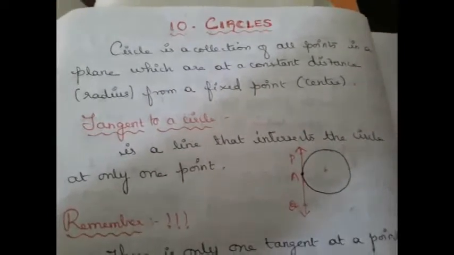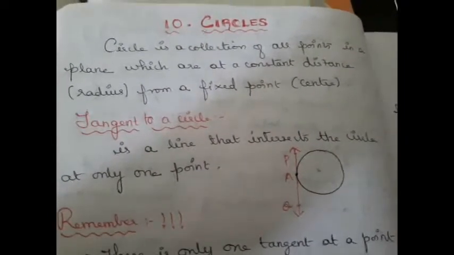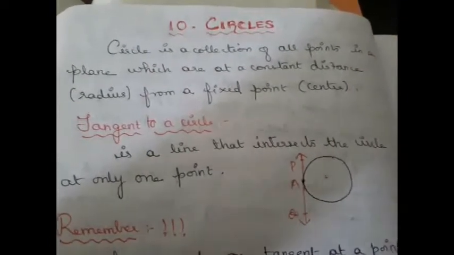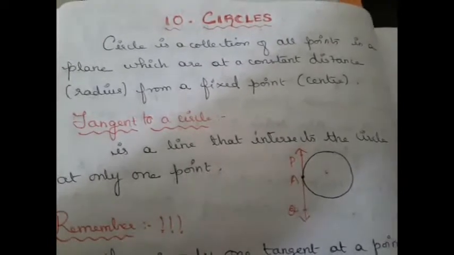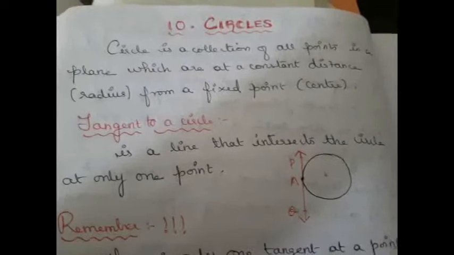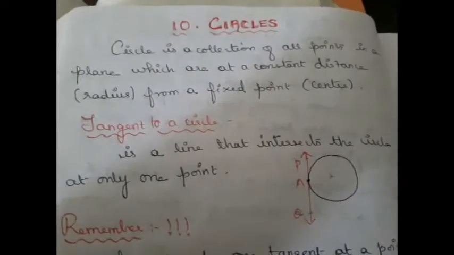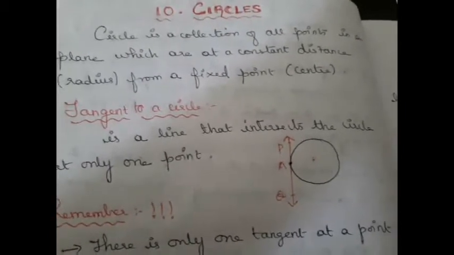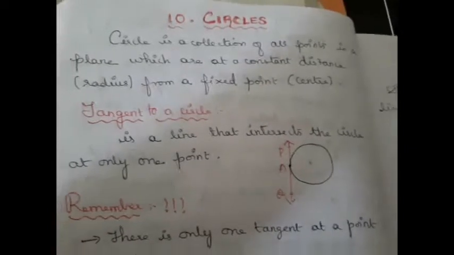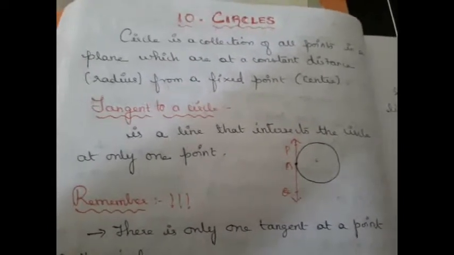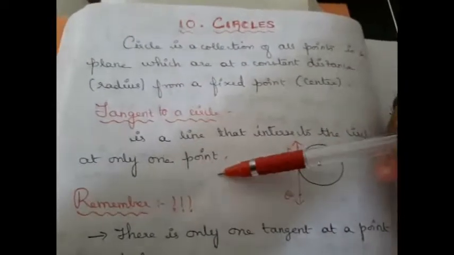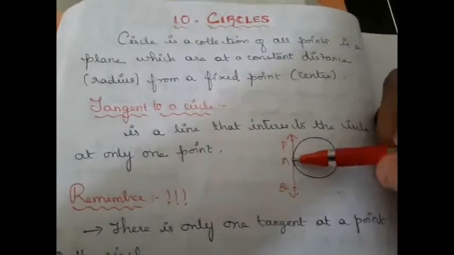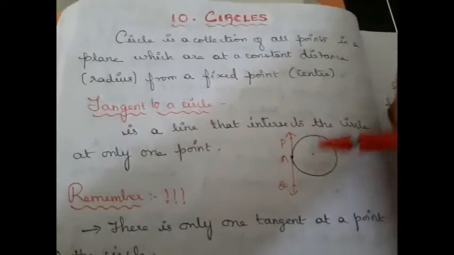This we know already. What are we going to learn about circles in class 10? We are going to learn about a tangent to a circle. What is meant by a tangent? In the previous classes we have learned the various parts of a circle like chord, segment, sector, secant and all those things. Now we are going to learn about tangent, right? A tangent is a line that intersects the circle at only one point. If a line intersects the circle at only one point, that is called a tangent.